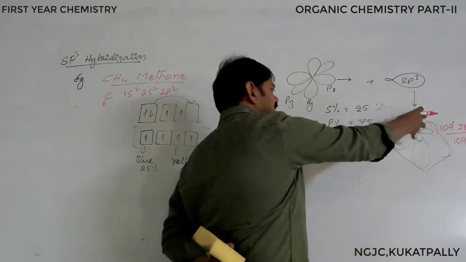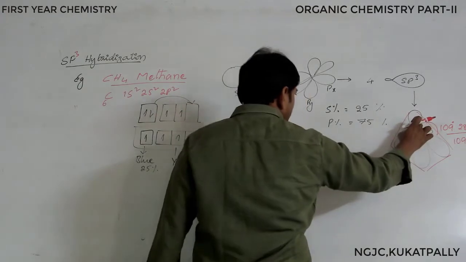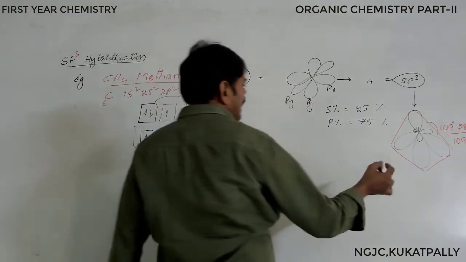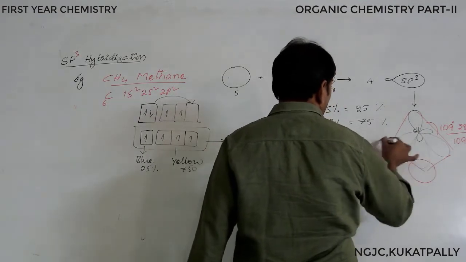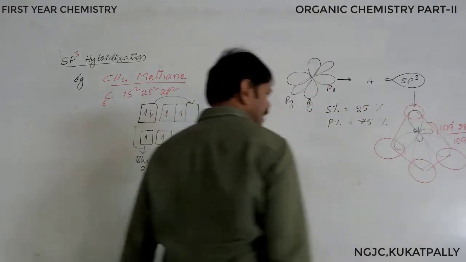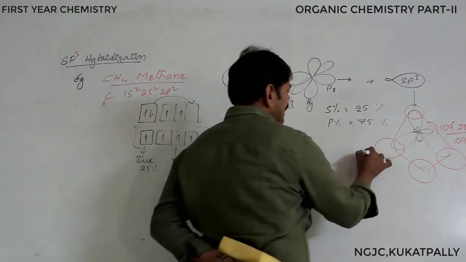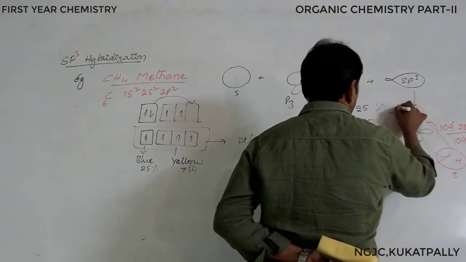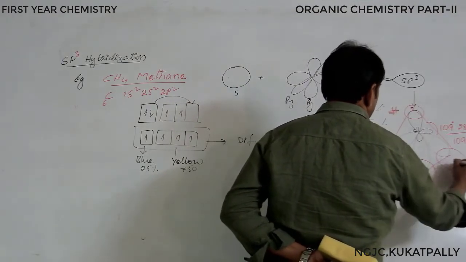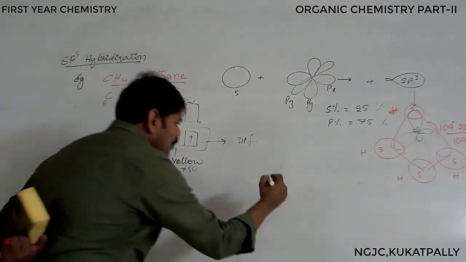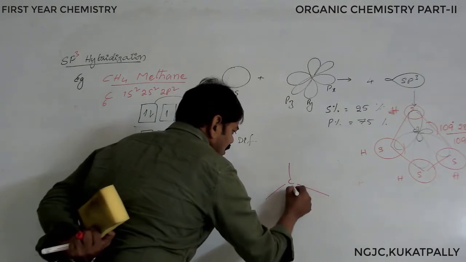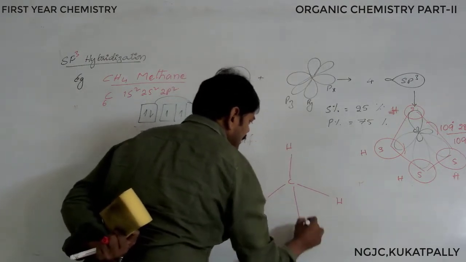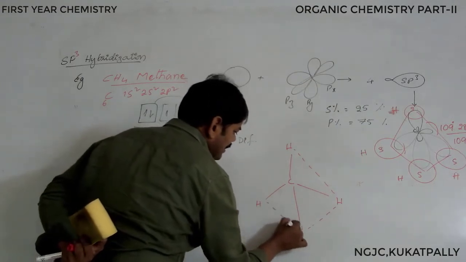The hybrid orbitals are distributed in a tetrahedral manner, and these hybrid orbitals now overlap with the s orbitals of the hydrogen atoms. So for the molecule, carbon with four hydrogens, we can draw it like this in a tetrahedral shape.